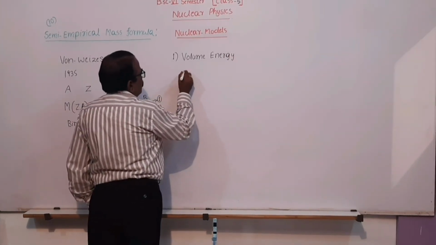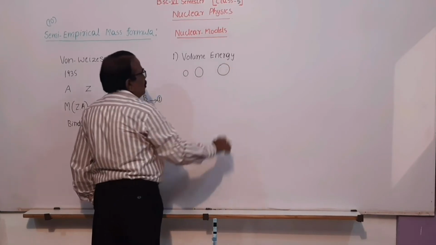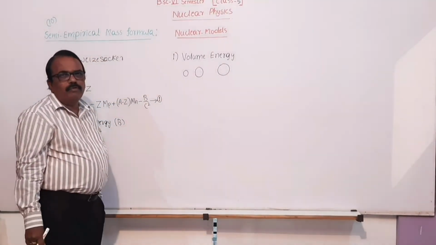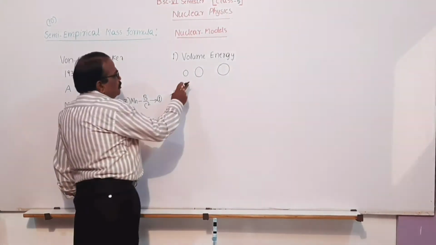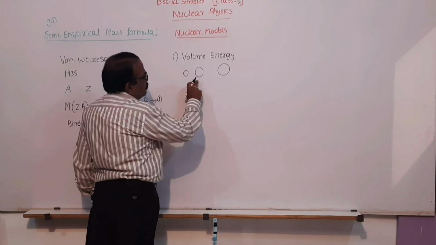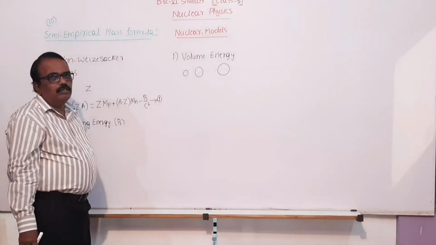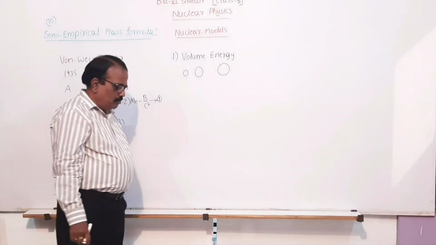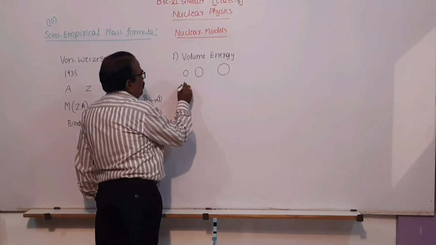Consider three nuclei of different size. It means the volume of the nucleus goes on increasing. Why does it increase? Definitely, A increases.